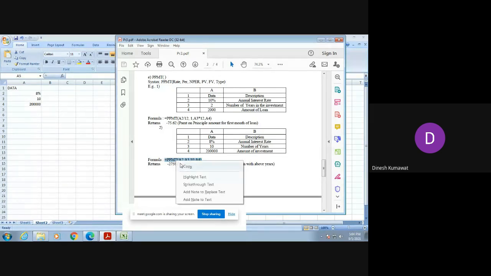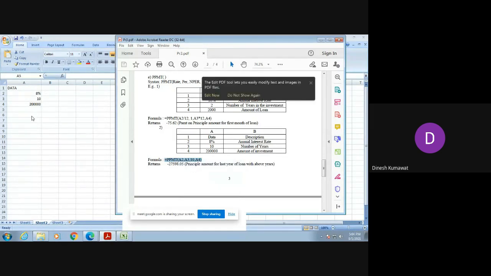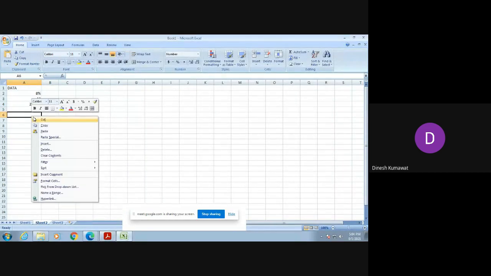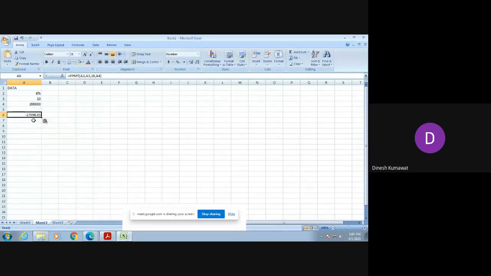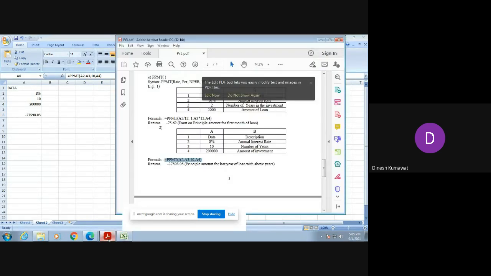Now I am directly showing you the output. What is the output of it? So you can see its output is minus 27598.05, which is mentioned over here.